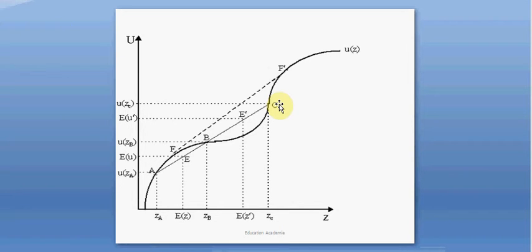One more explanation is that people enjoy the excitement of gambling. They enjoy the excitement of playing the horse race or trading in derivatives.